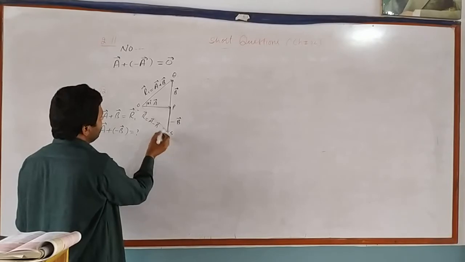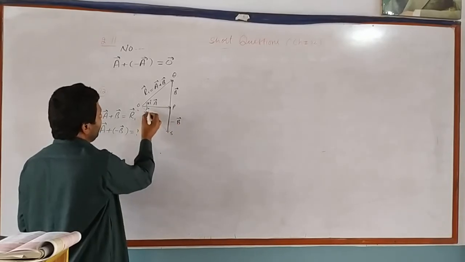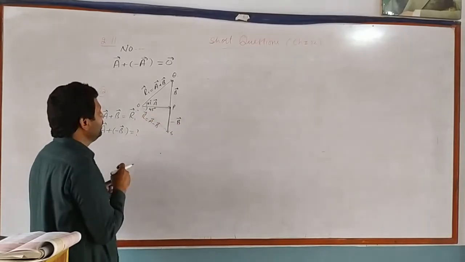Similarly, the angle SOP has a value of 45 degrees.